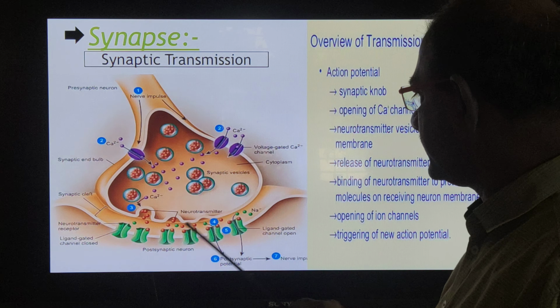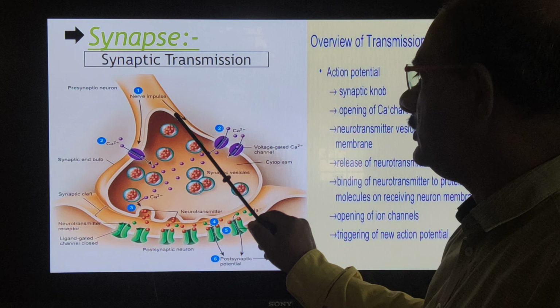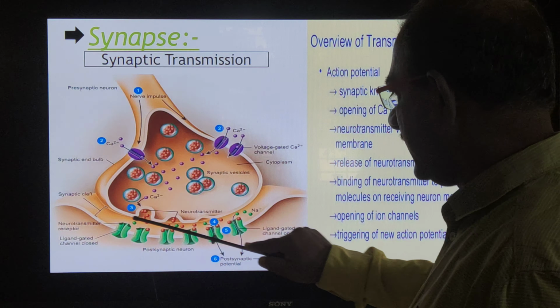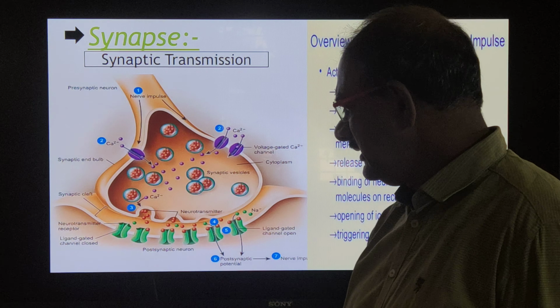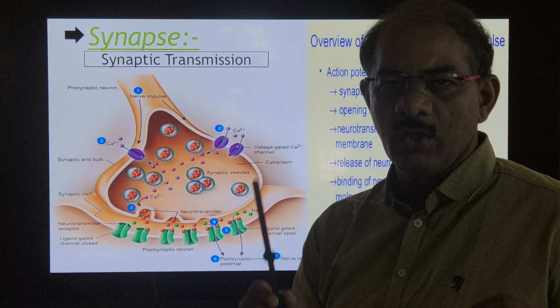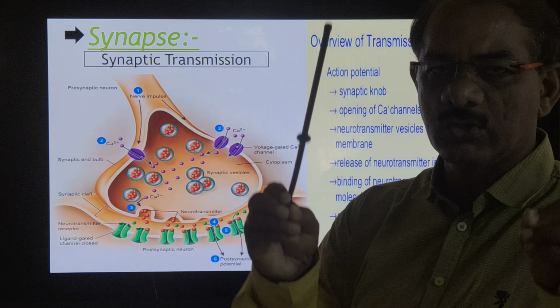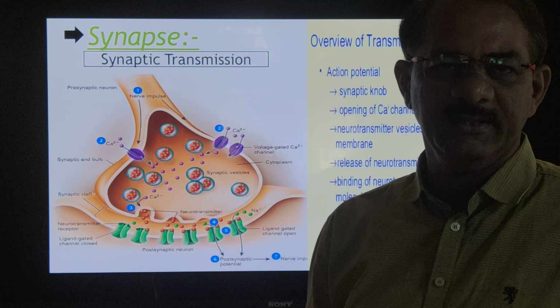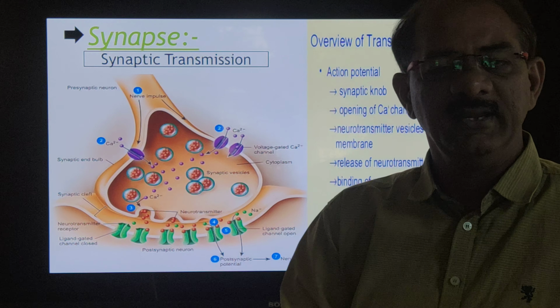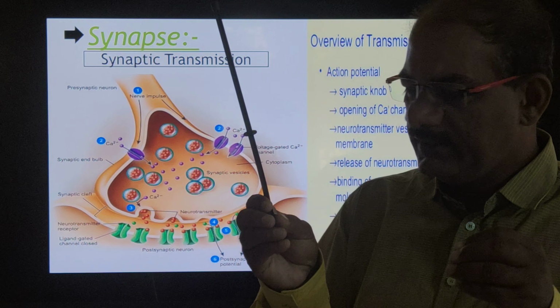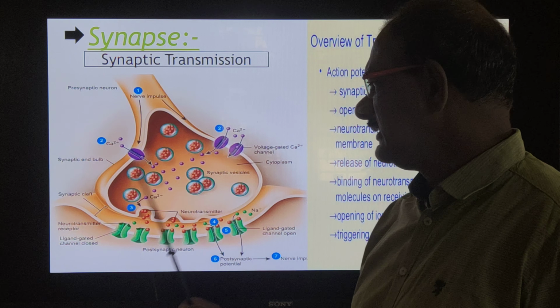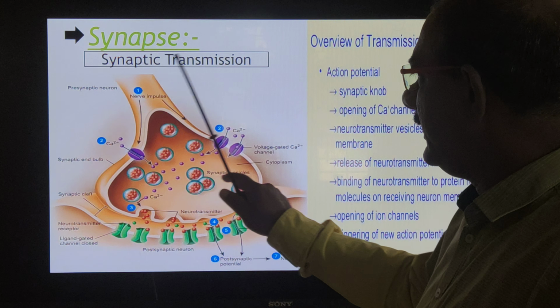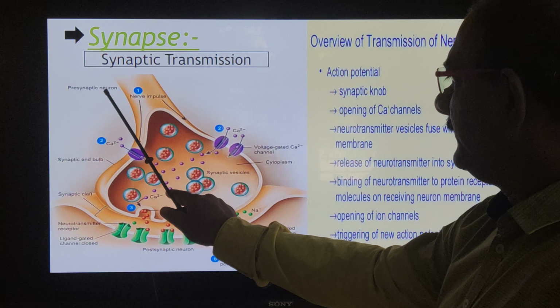First you have studied the presynaptic neuron. The axonic end of the conducting neuron is called presynaptic, and the dendronic end is called postsynaptic. In between is the cleft, and synaptic vesicles are present.